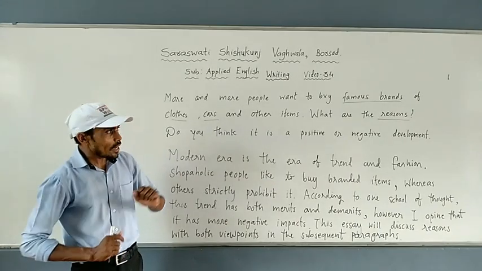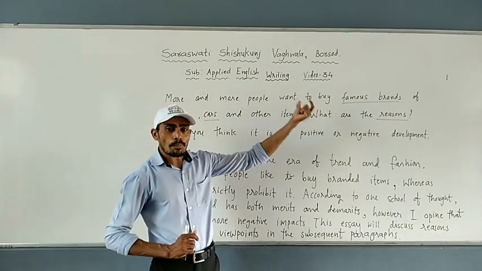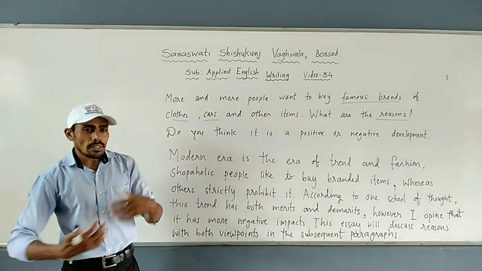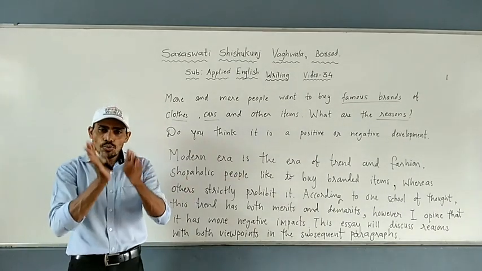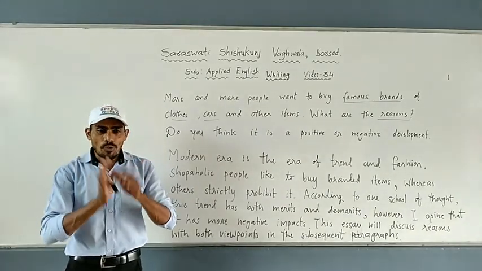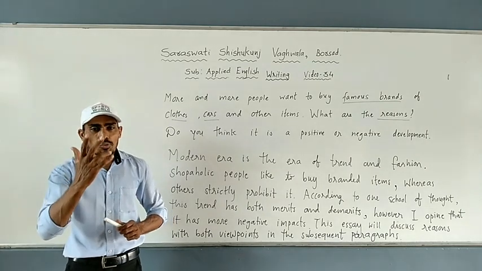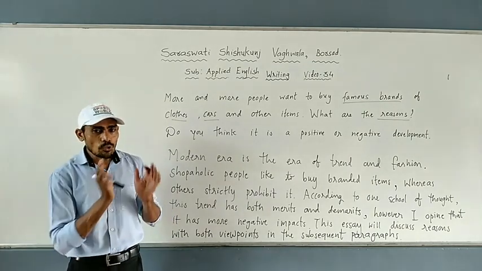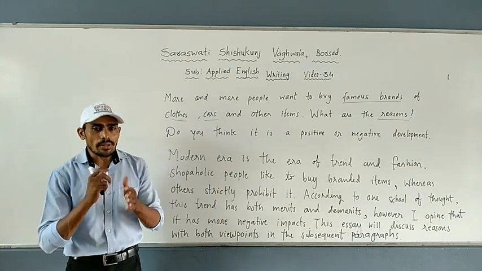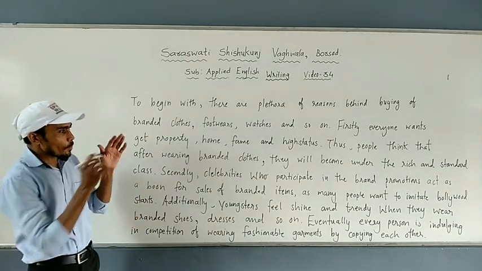And what is the essay we have? The essay is about branded items or branded products that people buy. Okay, now students, we are going to write body paragraph 1, and how many points should there be? There should be 2 points. Now we are going to discuss body paragraph 1.